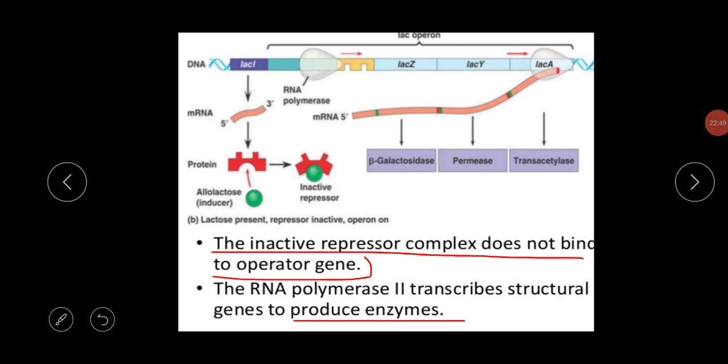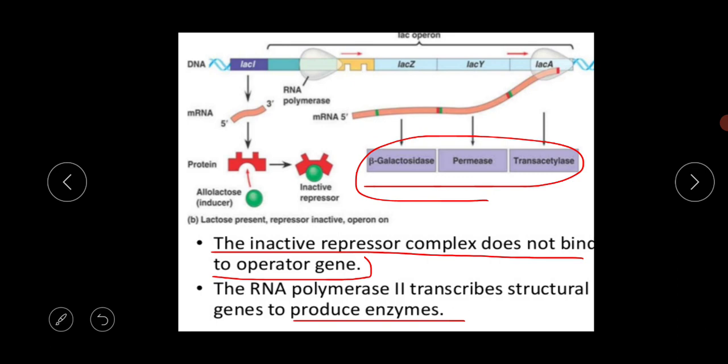Why? Because some tricky portions are there in this topic, the switch on and switch off mode. This type of question may come from this portion: when does the switched on mode occur, why is it called switched on, when the switch off mode occurs, what is the meaning of the switched off mode, and what are the names of all these enzymes.